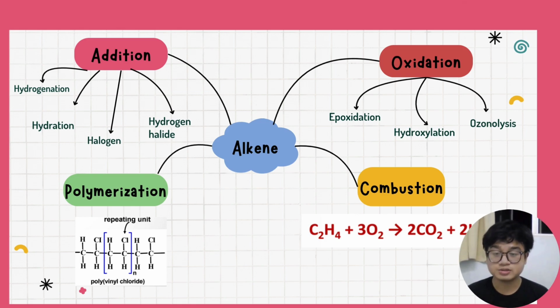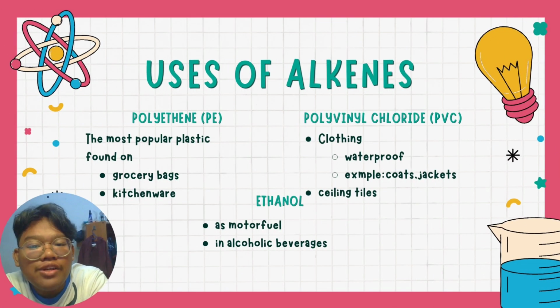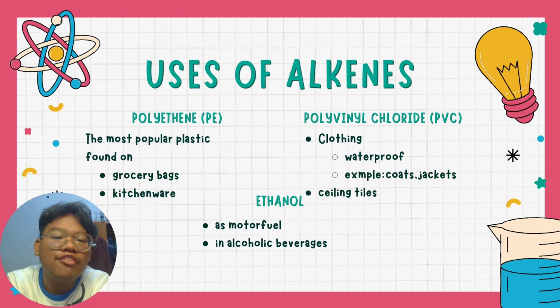In polymerization, a large molecule is comprised of many repeating units, which we call monomers, the basic building blocks. For example, polyvinyl chloride. Poly means a lot, and vinyl chloride is the repeating unit, the monomer. And the last reaction is combustion, where ethylene reacts with oxygen to form carbon dioxide and water. Lastly, I will explain the uses of alkenes.